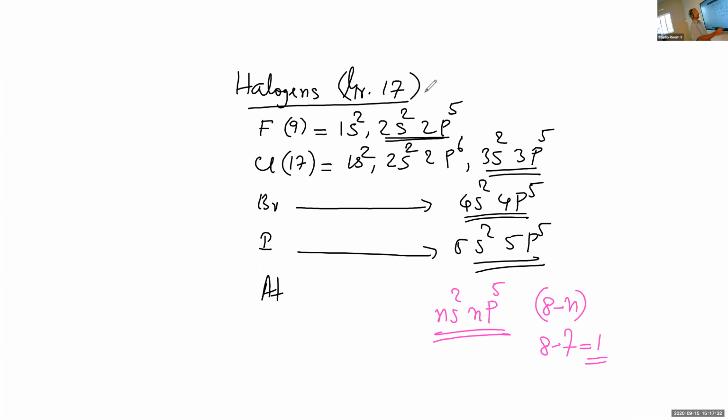You have studied in the 10th standard, carbon, atomic number 6. Electronic configuration of carbon: total number of electrons is equal to 6, so it is 1s2, 2s2, 2p2.